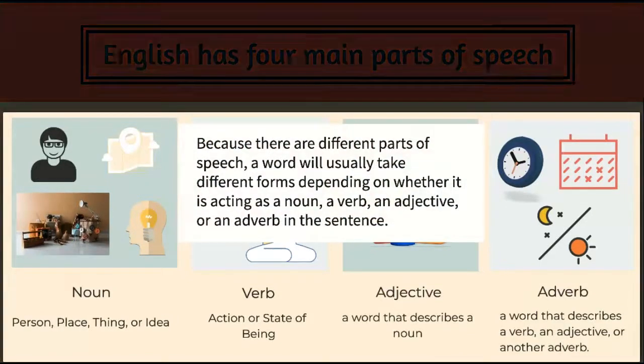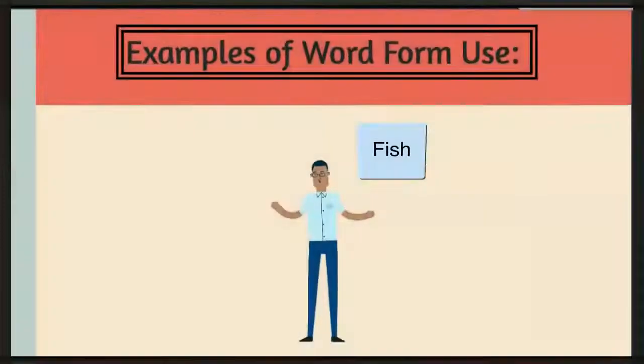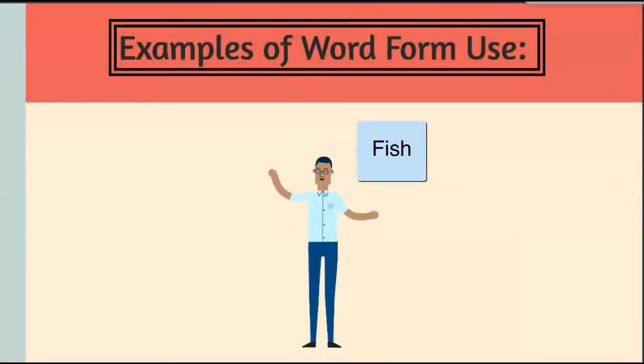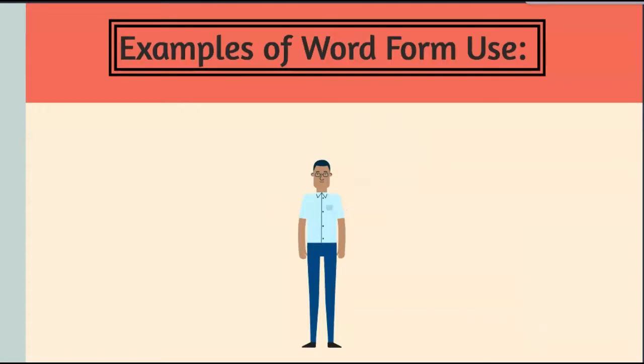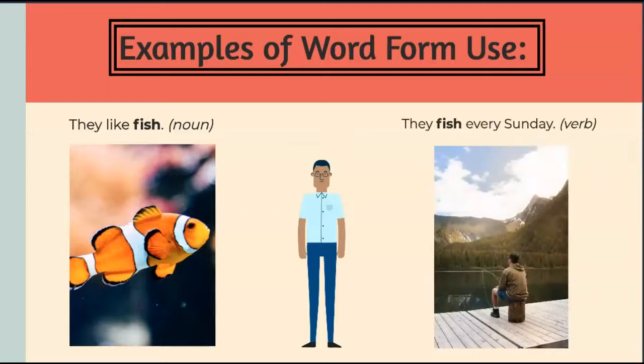Because there are different parts of speech, a word will usually take different forms depending on whether it is acting as a noun, a verb, an adjective, or an adverb in the sentence. In the following example, the word fish will change in meaning according to its function, even though the word looks the same in different parts of speech. Let's compare these two sentences. They like fish. They fish every Sunday.